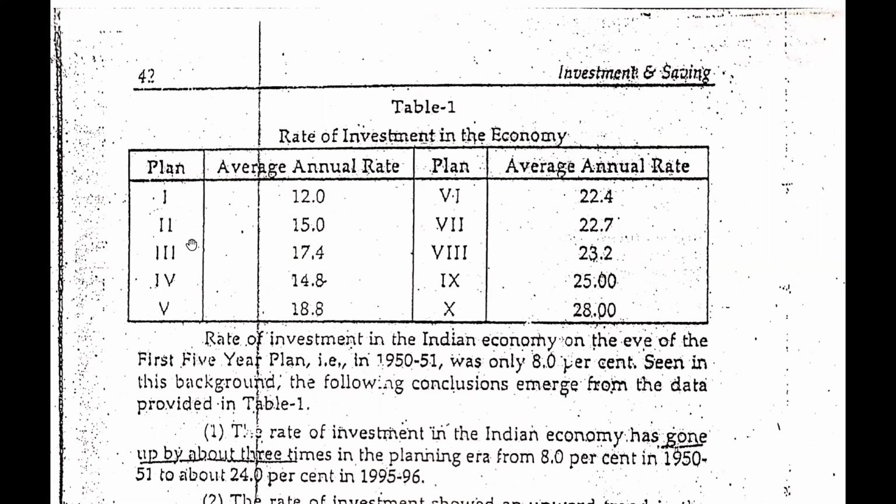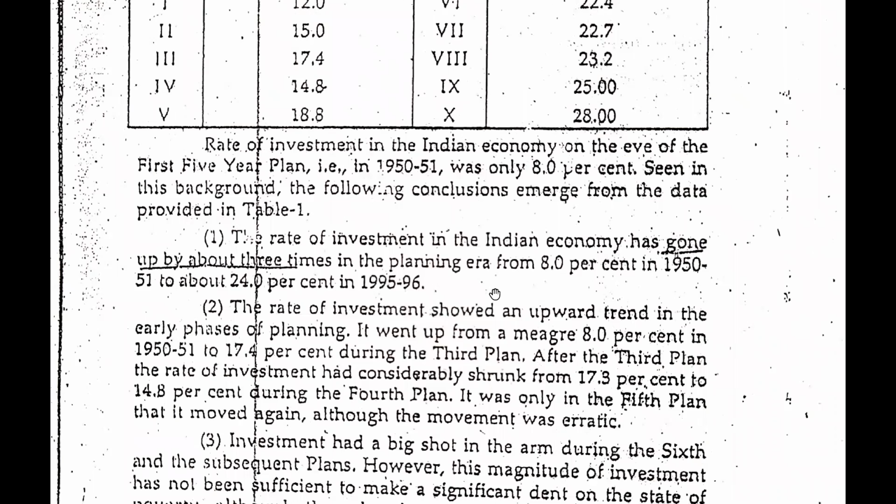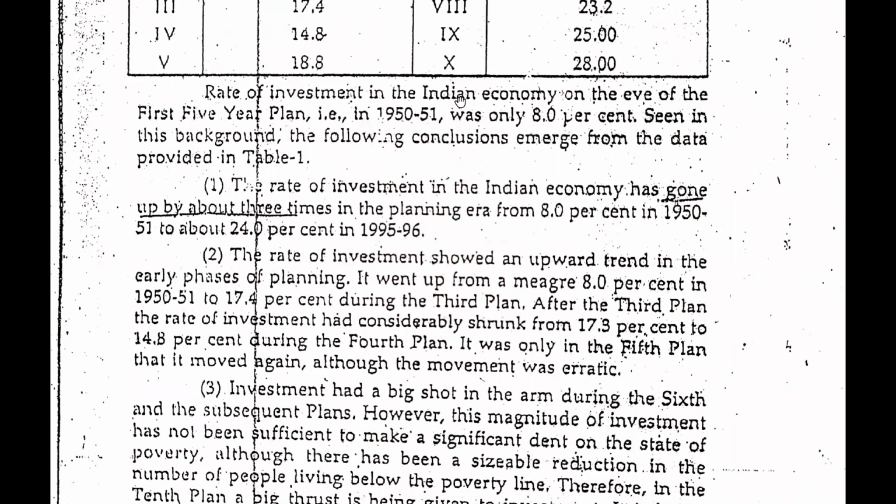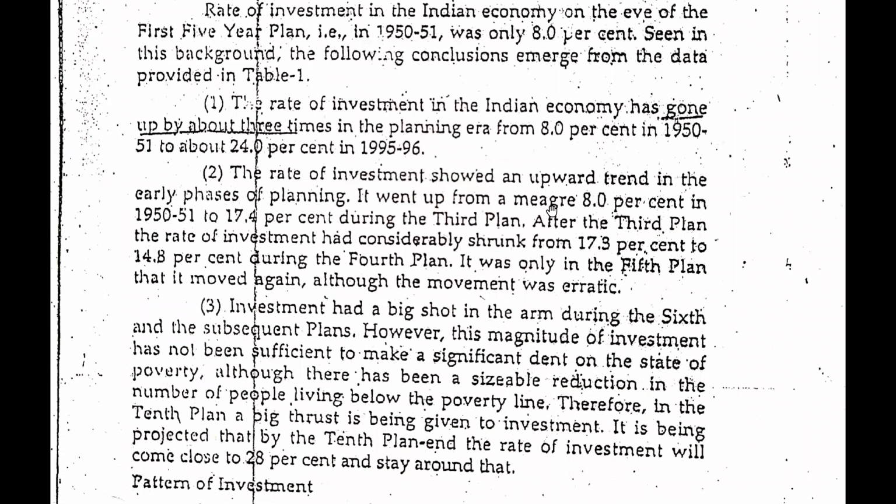So guys, what is this plan? This is the five-year plan. From the year 1950-51, we have had five-year plans in the country, and in this planning we are given the rate of investment in the country. Below the table there is an explanation of the table as given above, so we will skip it and move further.